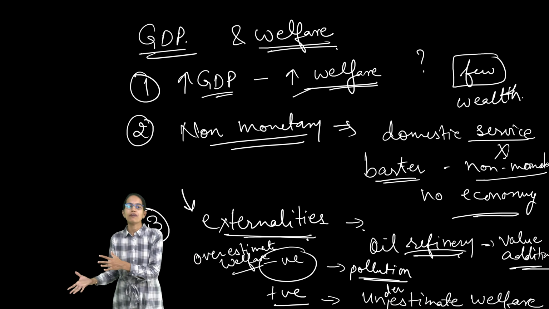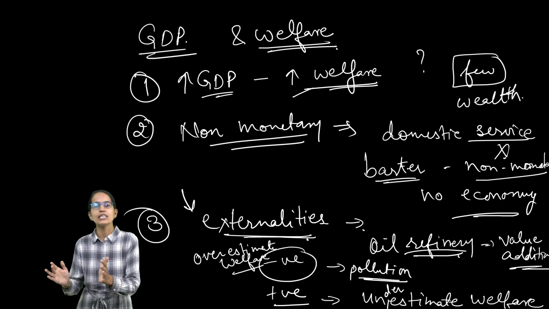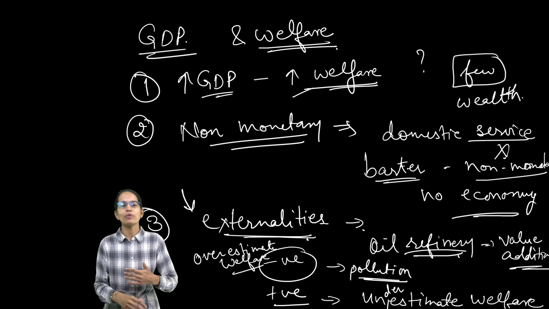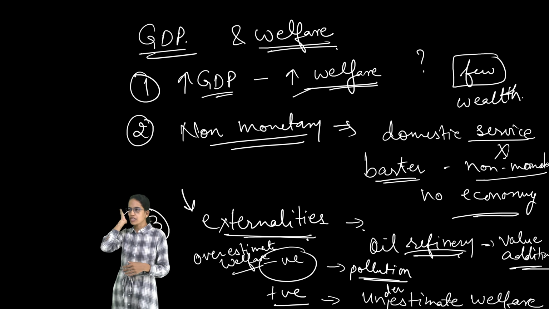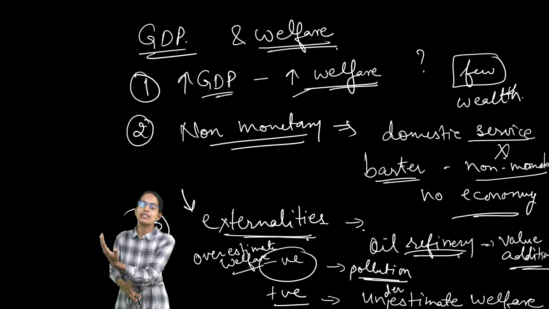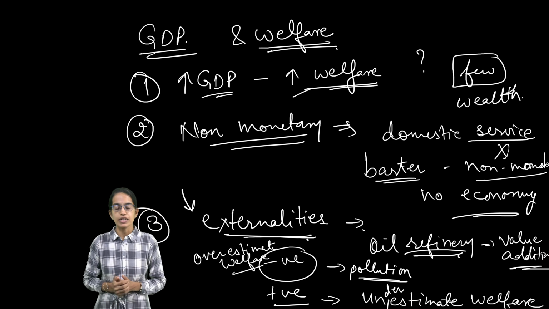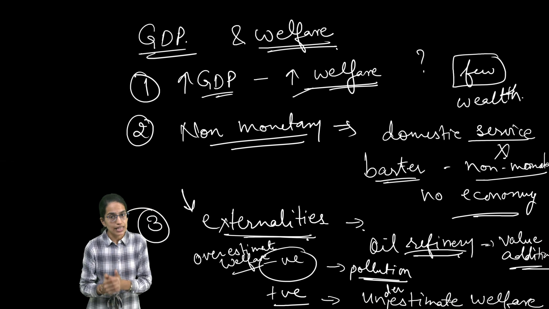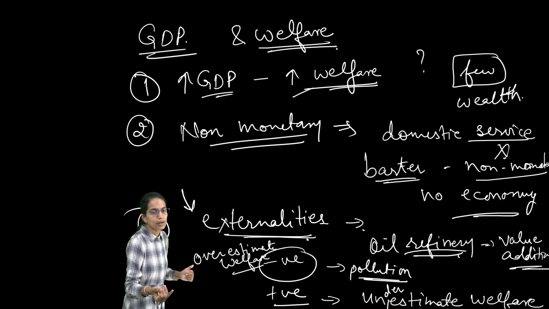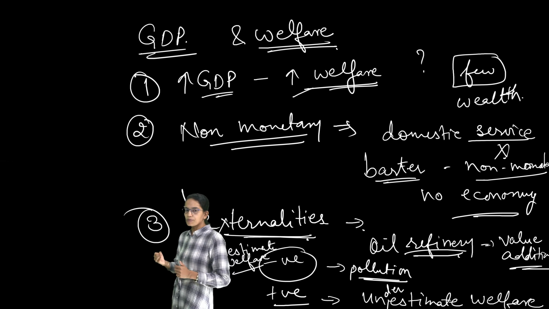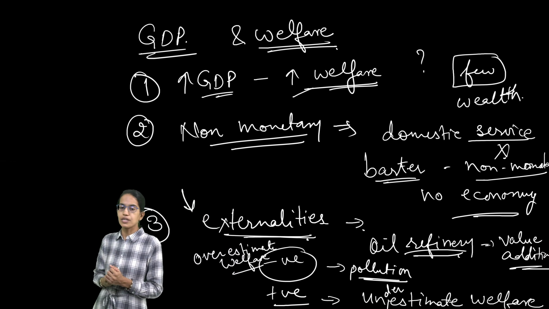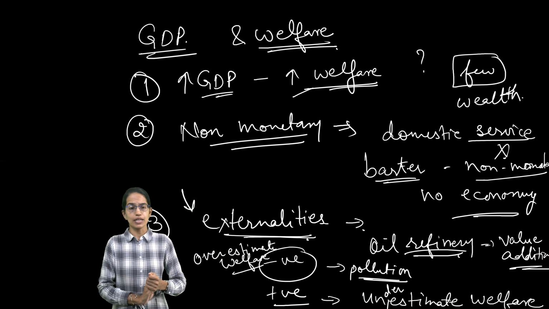Going forward, we have talked about nominal GDP, real GDP, and the ratio of nominal to real GDP, which gives you the GDP deflator. So it's simply the change in the price, which can be an indicator of inflation. And then we have said that besides the GDP deflator, the consumer price index and wholesale price index are other important parameters that help you understand the GDP of the region or the national income accounting of the region.